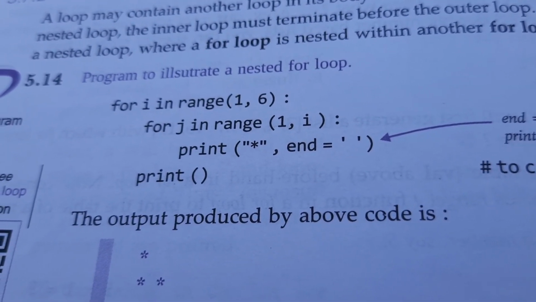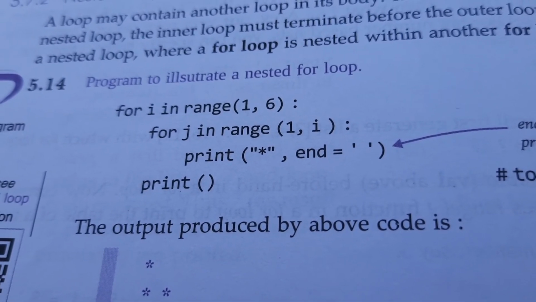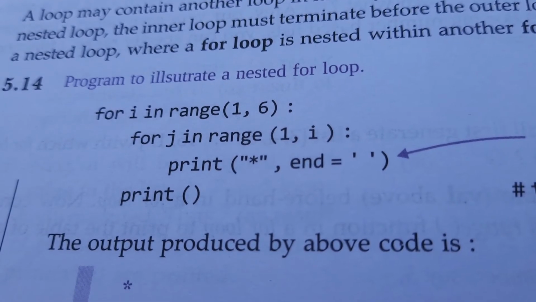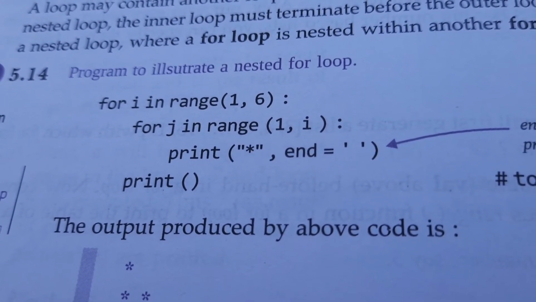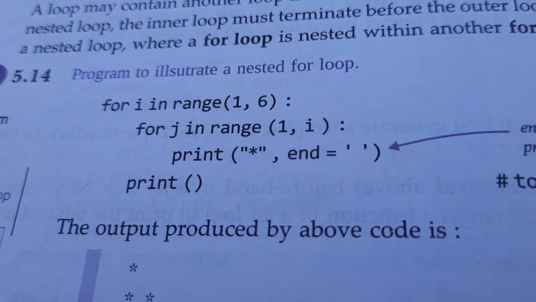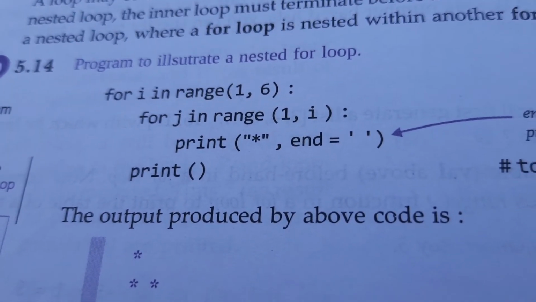Then the print function. In the last, the print function is given not to print anything, but to come to the next line. So these codes should be written. Some students write in the right way, some students make mistakes in writing. So I think now it is clear how we can print the pyramid.